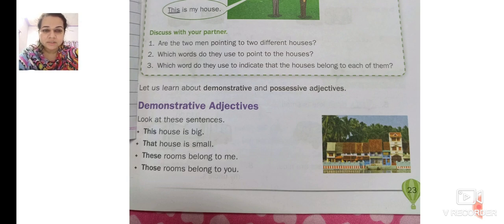That house is small. These rooms belong to me. Those rooms belong to you. What are the demonstrative adjectives? This, that, these and those are the demonstrative adjectives.